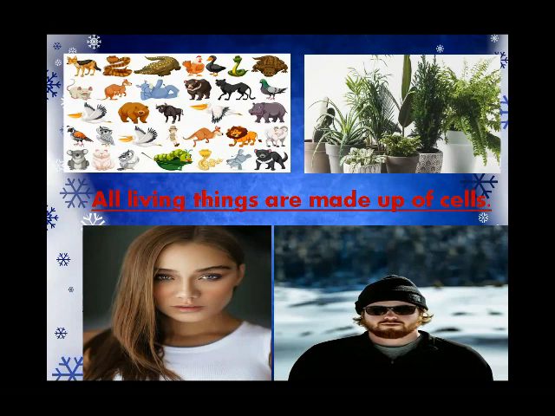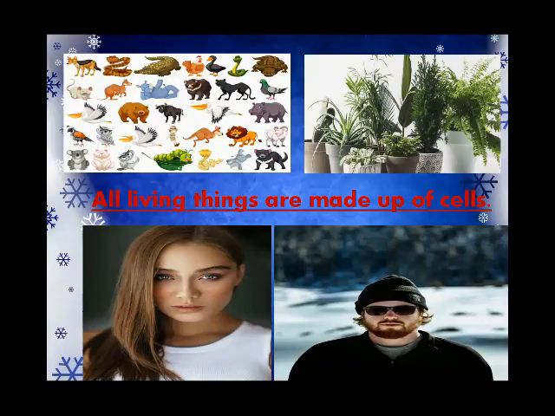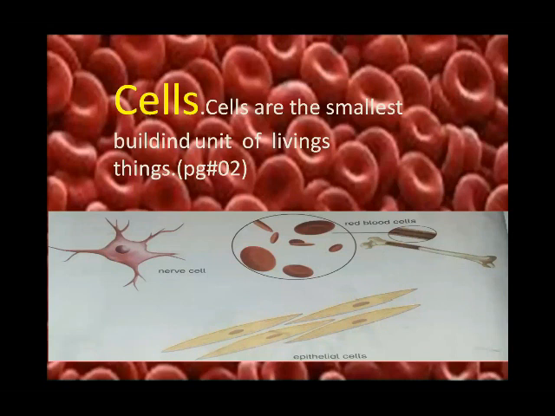Now we have bone cells, muscle cells, heart cells, blood cells, and so on. Bones are made up of living cells. First, we learn about the cell. Cells are the smallest building unit of living things. Open your book, page number 2. Here is a picture of a nerve cell. This is the nerve cell.